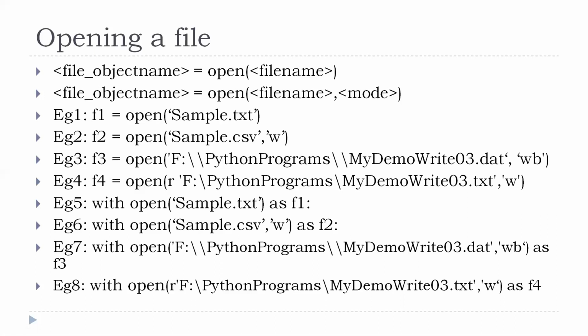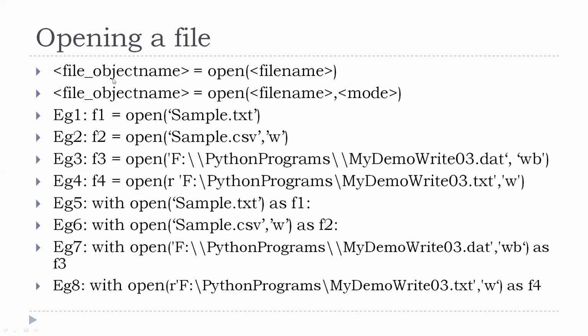There is no special meaning attached to any character there. With R in front of the path, you can specify it with single backslash while giving the path. This is one way of opening the file.